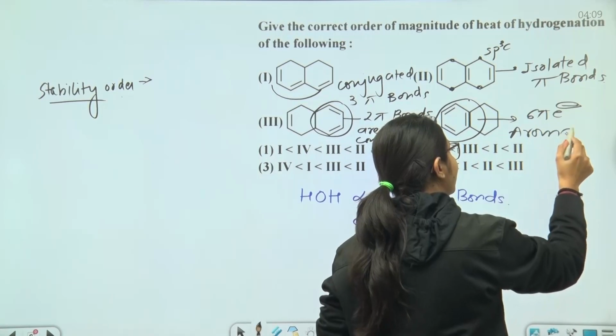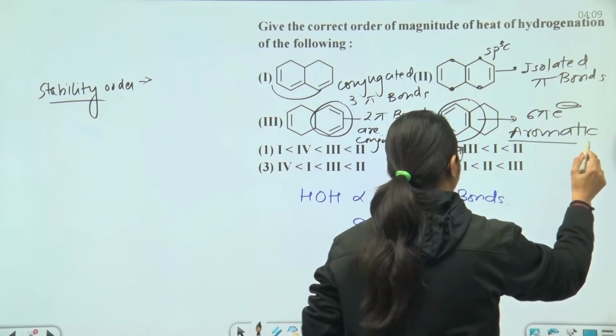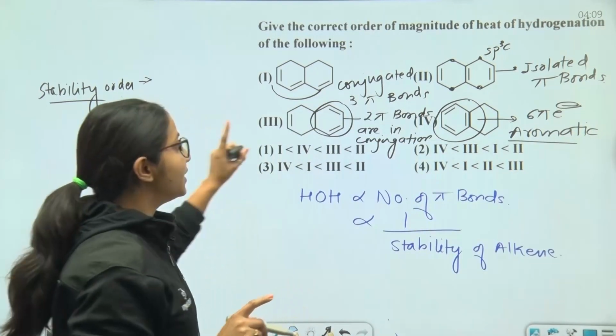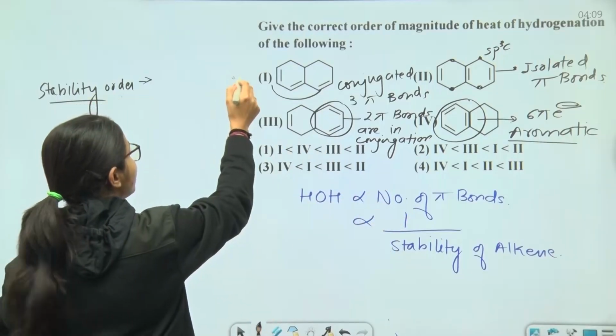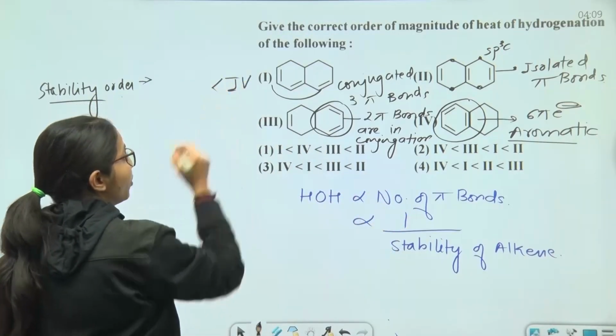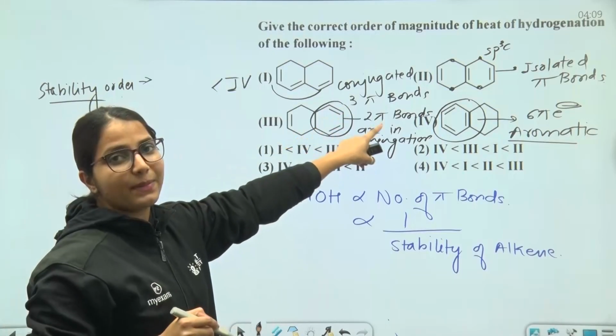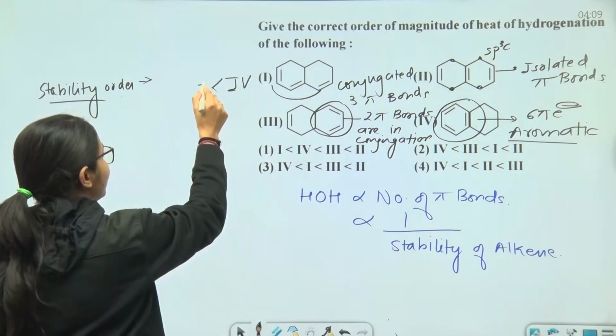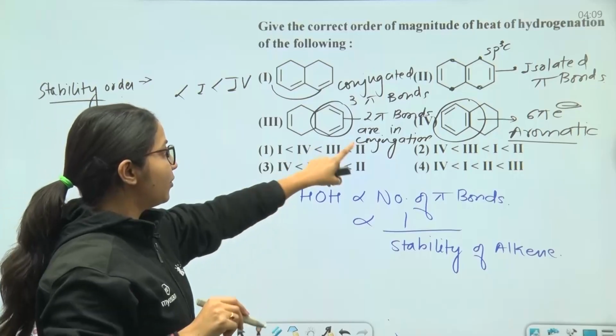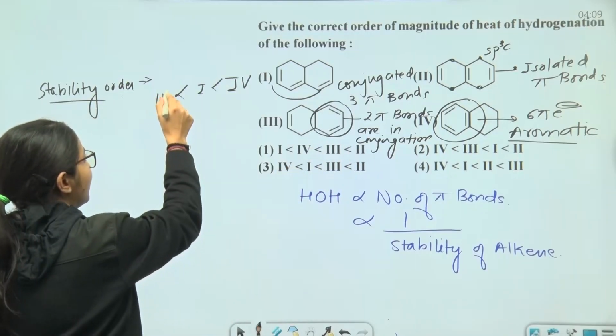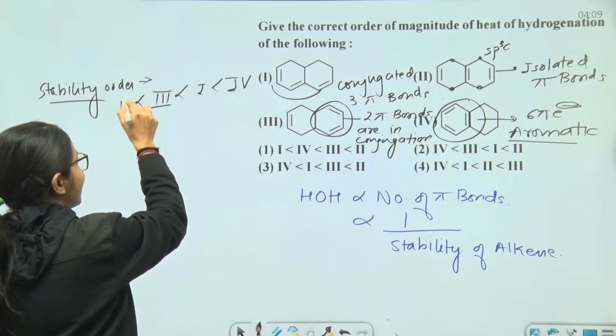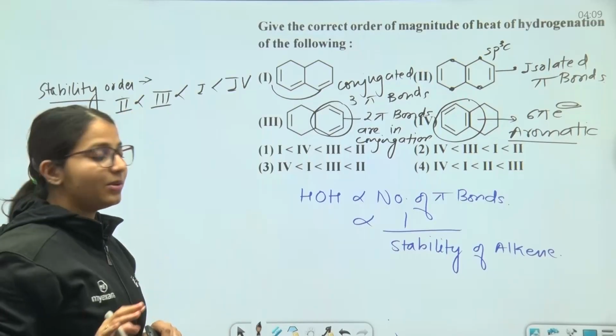Now aromatic is the most stable system. So for the stability order, the first, or the most stable, compound will be the fourth one. Then, because 3 pi bonds are conjugated, the first one. Then 2 pi bonds are conjugated, so third. And then comes the least stable, the second one. Now this is our stability order.